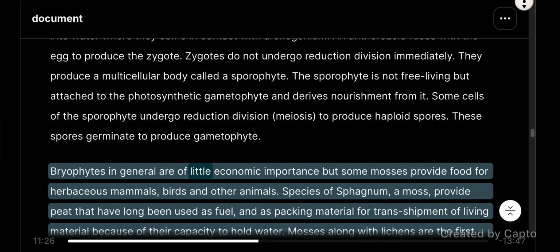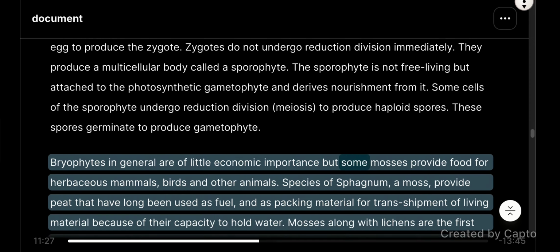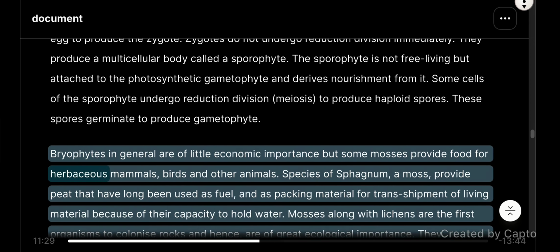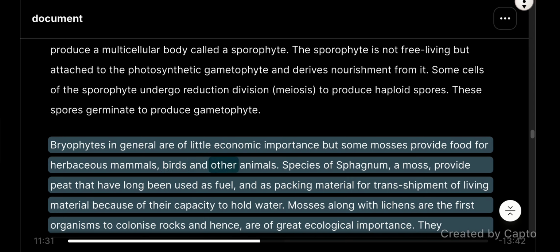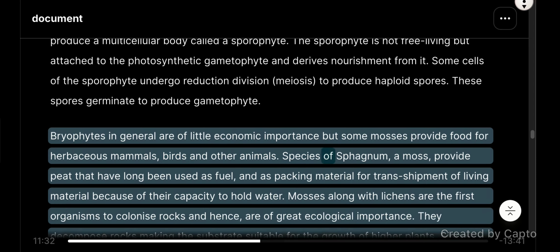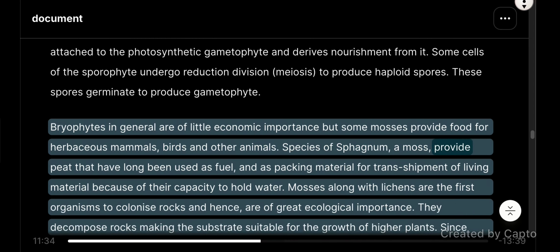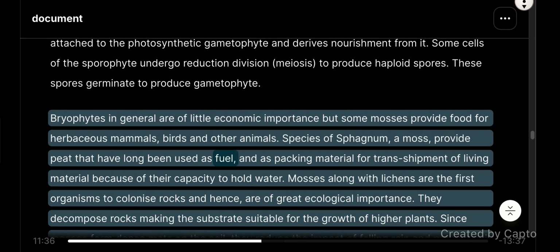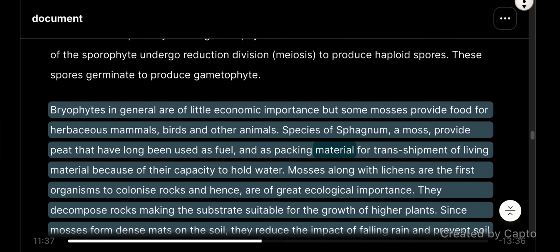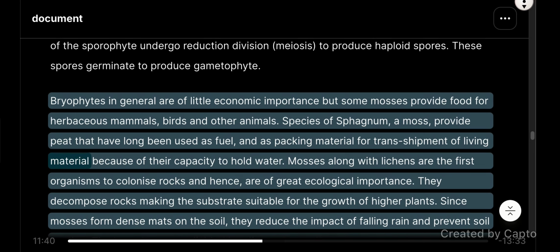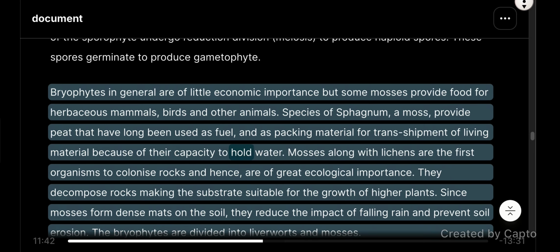Bryophytes in general are of little economic importance, but some mosses provide food for herbaceous mammals, birds, and other animals. Species of Sphagnum, a moss, provide peat that has long been used as fuel and as packing material for transshipment of living material because of its capacity to hold water.